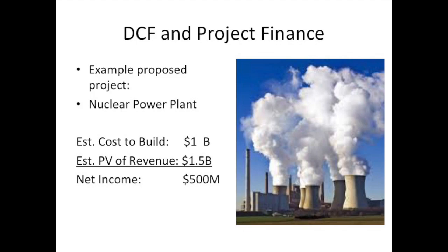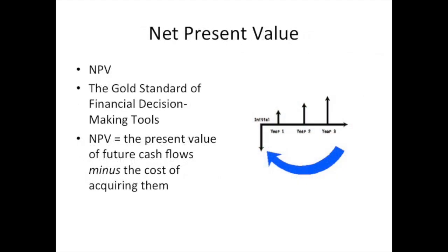So say if it came out to be $1.5 billion, then we would think, okay, this project is worth doing, right? We spend $1 billion today, and we anticipate getting the present value over time of $1.5 billion. So it's net good as a project to the tune of $500 million in this case. That concept is called net present value. And in the next episode, that's what we're going to get into, is actually net present value.